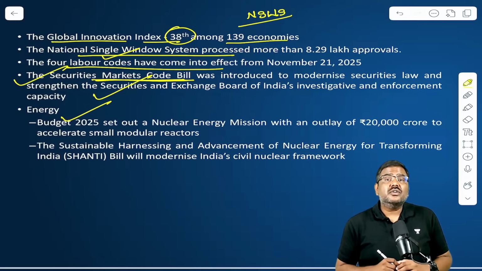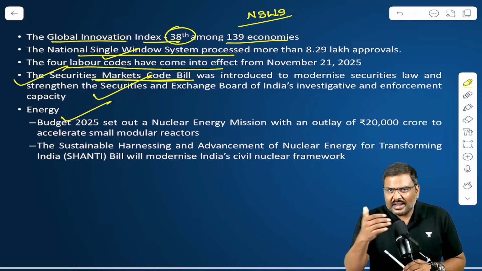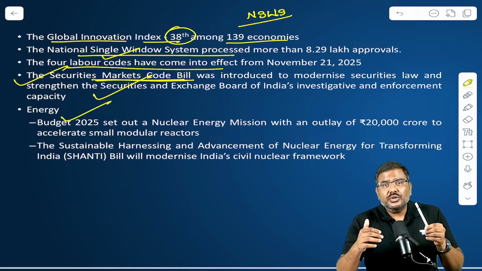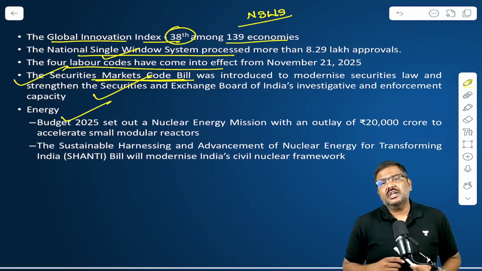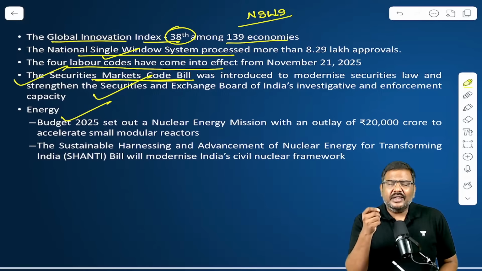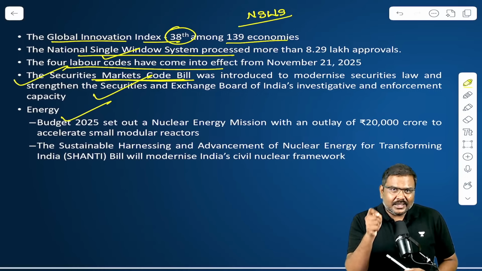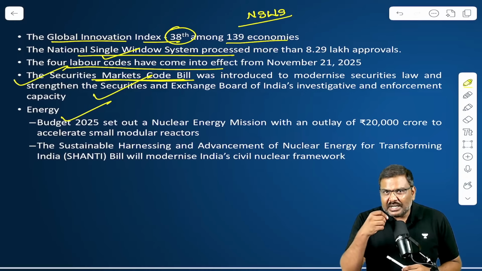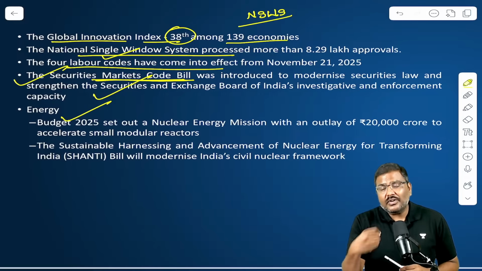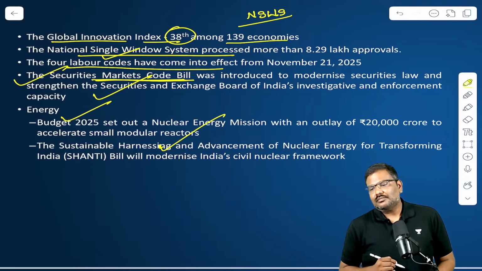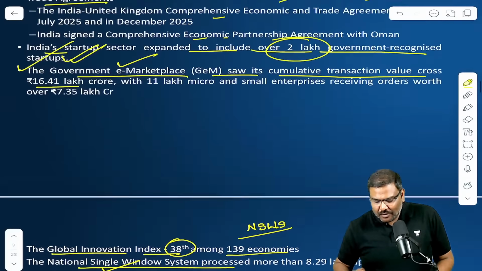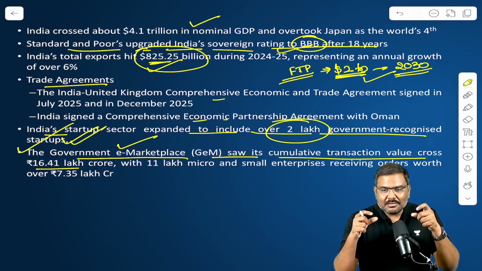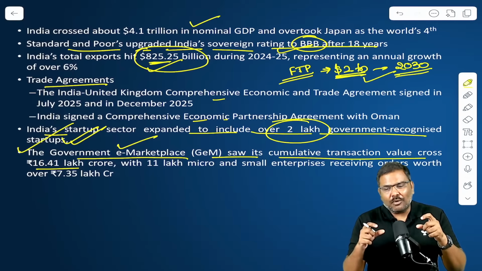And in the context of energy, the government of India very recently introduced the Shanti Bill, which has been passed by both the houses. It is going to promote atomic energy, in order to achieve the target of 100 gigawatts through nuclear energy by 2047 that the government of India has set. The impetus towards that will be provided through the Shanti Bill. Done. So these are some of the reforms listed by the minister in the whole article. I've summarized all these important reforms.